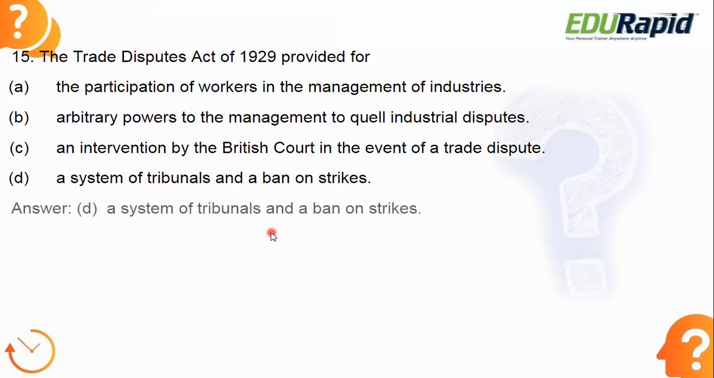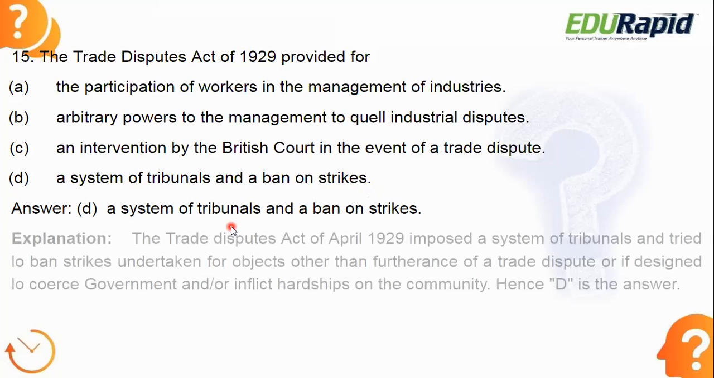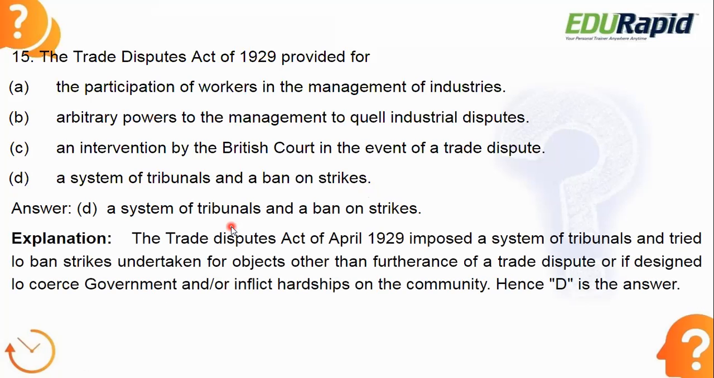Okay, let's see the answer. Answer is D, a system of tribunals and a ban on strike. Trade Dispute Act of 1929 provided for a system of tribunals and a ban on strike.